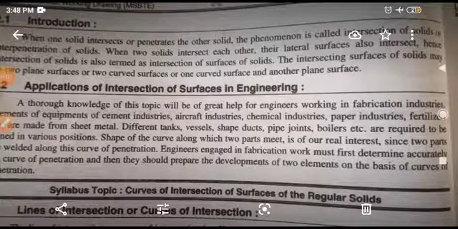Let's start our second mechanical working drawing, that is intersection of solids. We have completed our first unit, that is development of solid surfaces or development of lateral surfaces. Let's start this intersection of solid.